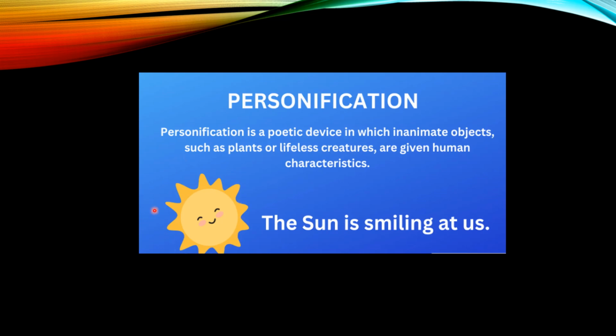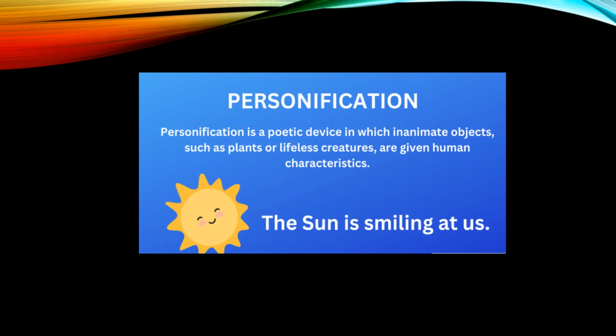Sun is being considered an inanimate object, so we are giving the sun the human characteristic of a smile. Have you ever seen the sun smiling? No. So we are using personification here.